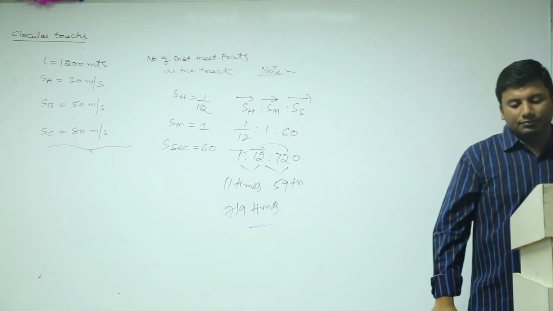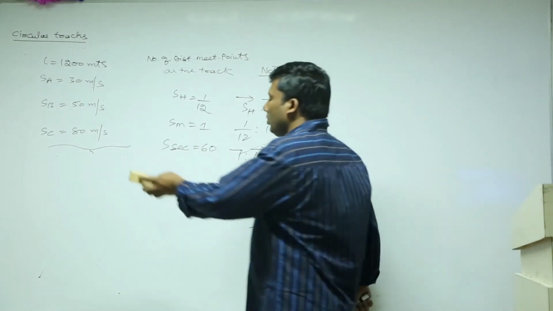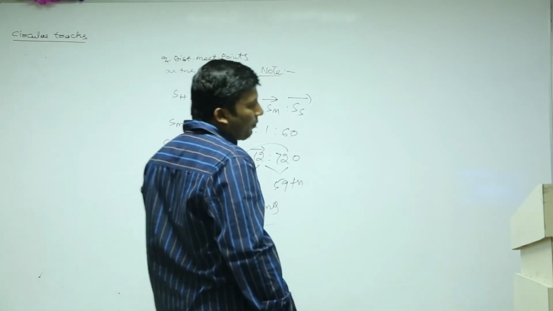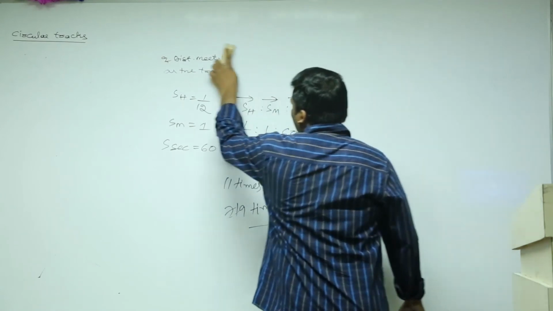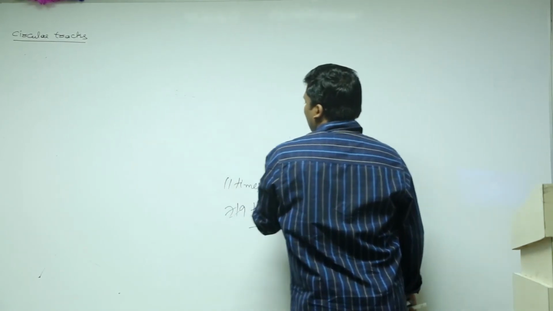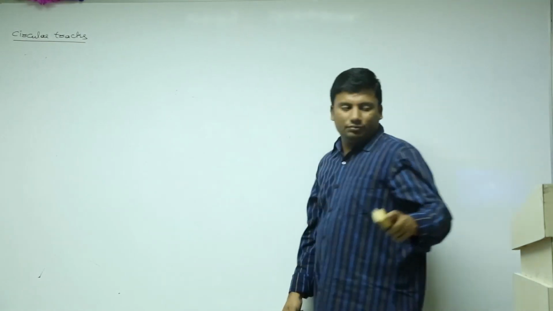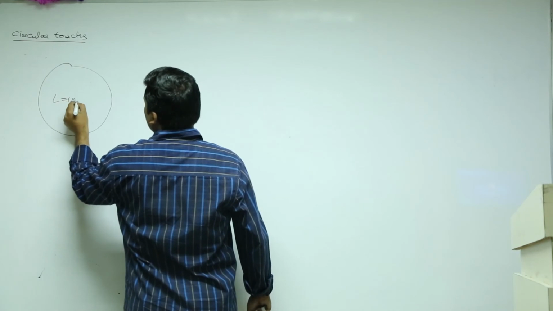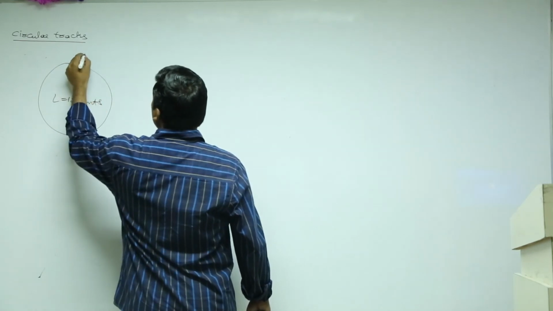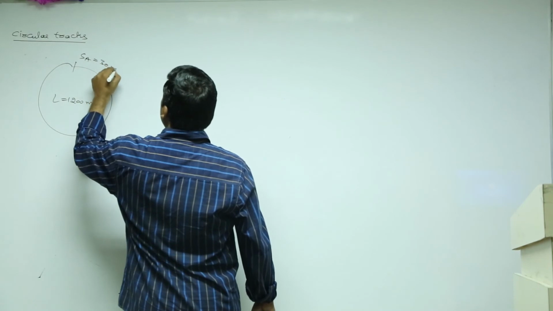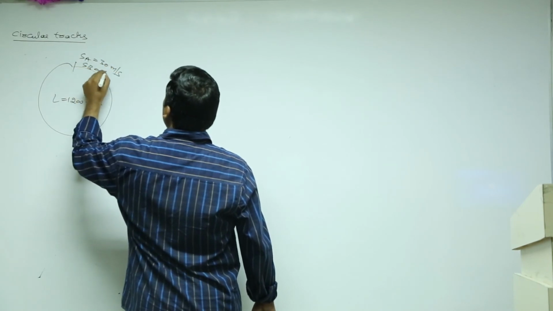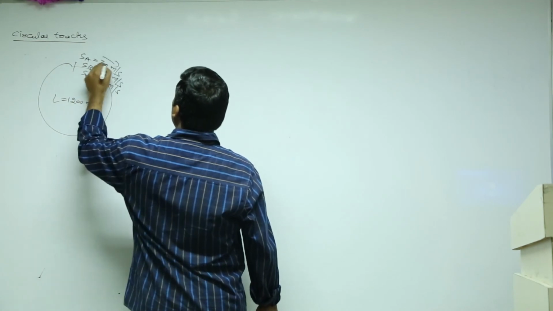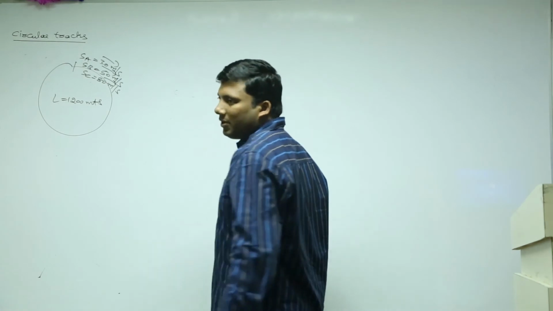Time taken to meet again at the starting point in a circular track of length 1200 meters. SA is 30, SB is 50, SC is 80. All are moving in the same direction. Same or opposite direction, it makes no difference.